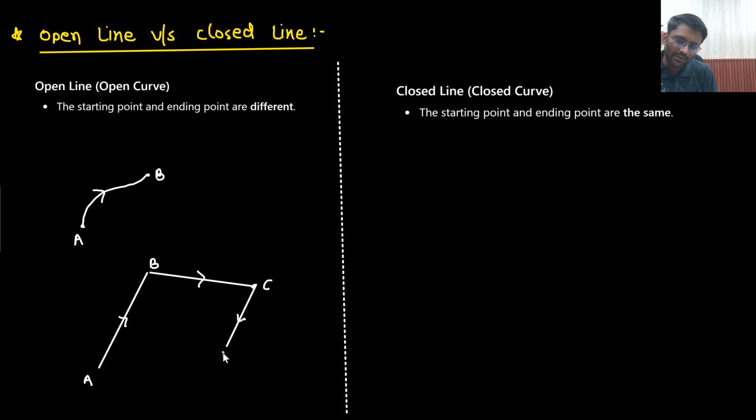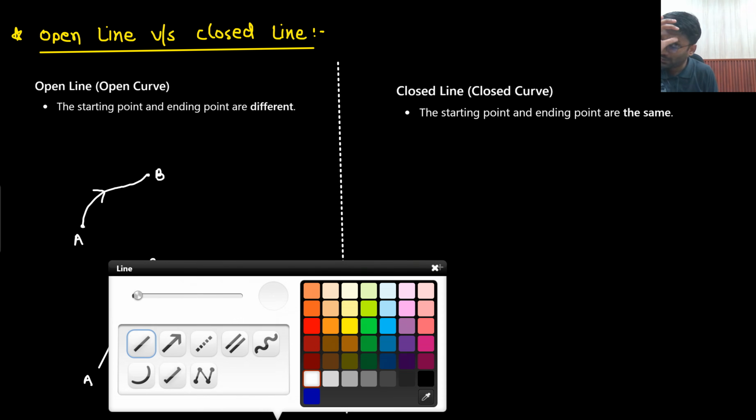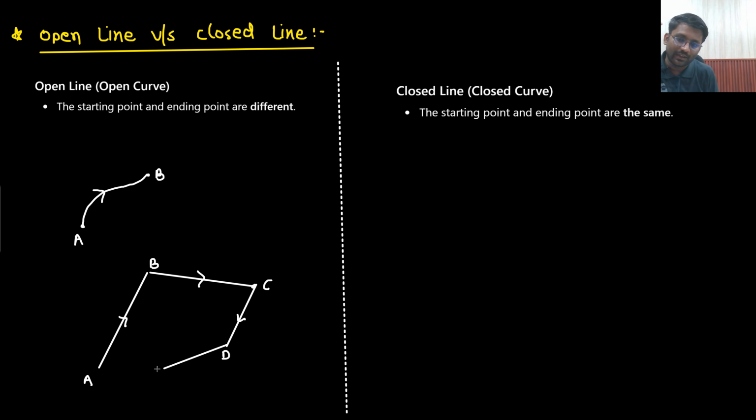Then let's just say from D to some point E also I went. Let's just say this is your E. But I never reached back to the same point, right? I started from A to B, B to C, C to D, D to E. I never came back to the same point. So this will also be known as an open line. Open line means this, let's just say this particular pen is not having any width. This is a simple open line.